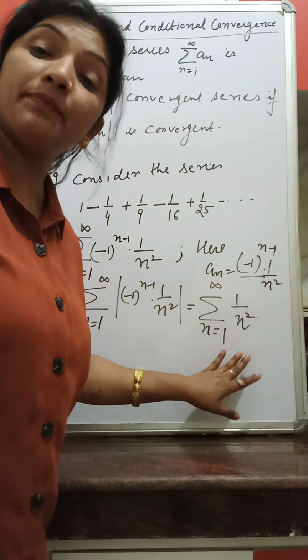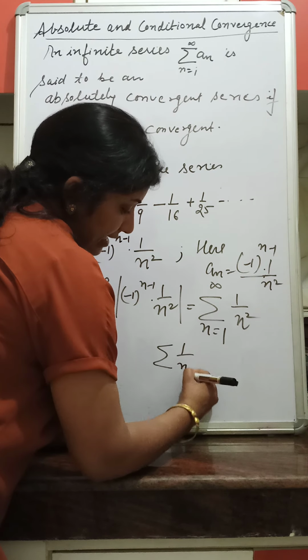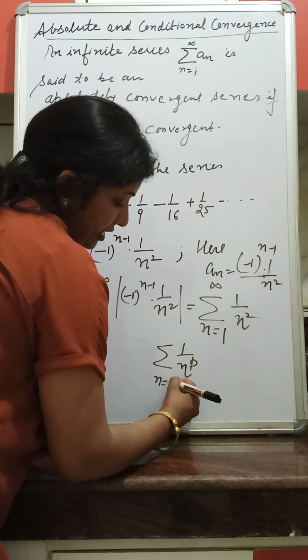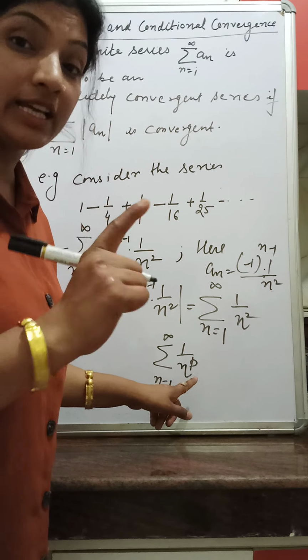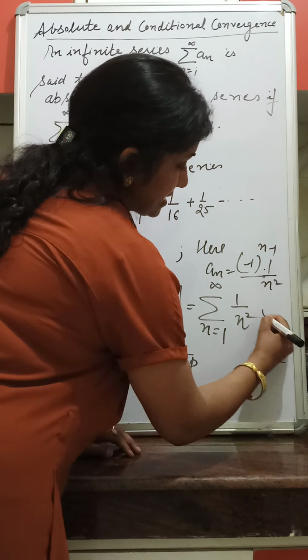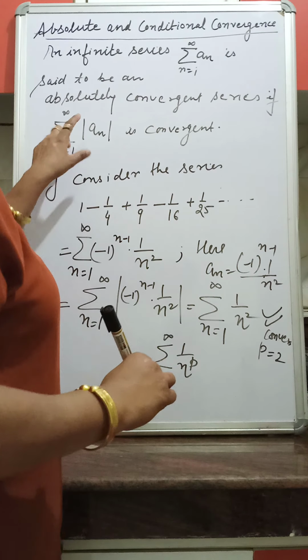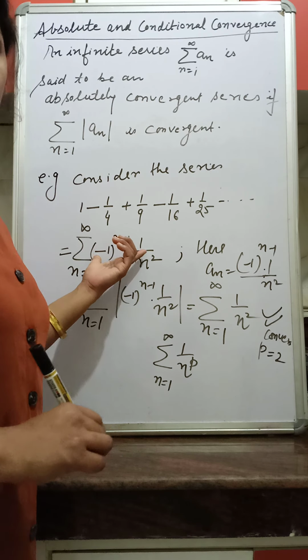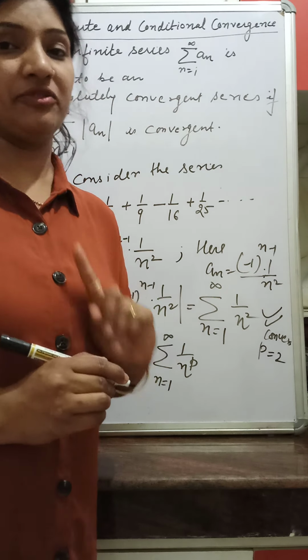This is the hyperharmonic series summation 1 upon n raised to the power p, n varies from 1 to infinity, and we know that this series is convergent for p greater than 1. In this series p is equal to 2, so this series is convergent, and therefore the modulus of the terms of the original series is convergent, and therefore this series is absolutely convergent.